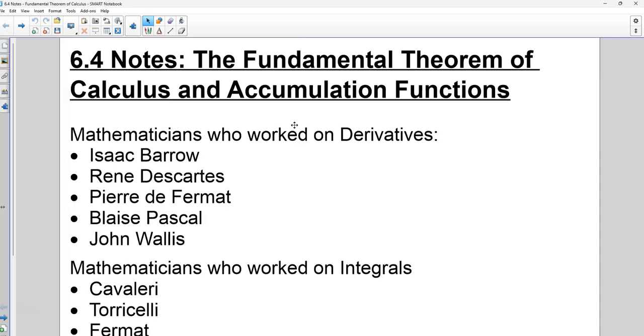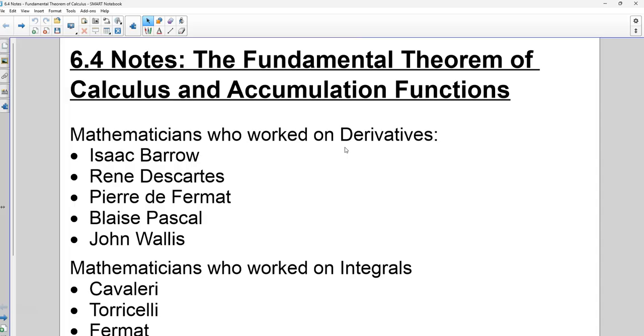The fundamental theorem of calculus is really where calculus came together as one big unit of study of mathematics. Because so far, we have looked at two different questions. We have spent a lot of time talking about derivatives, right? Derivatives are the slope of your tangent line. A derivative gives you the slope of a tangent line at any point.